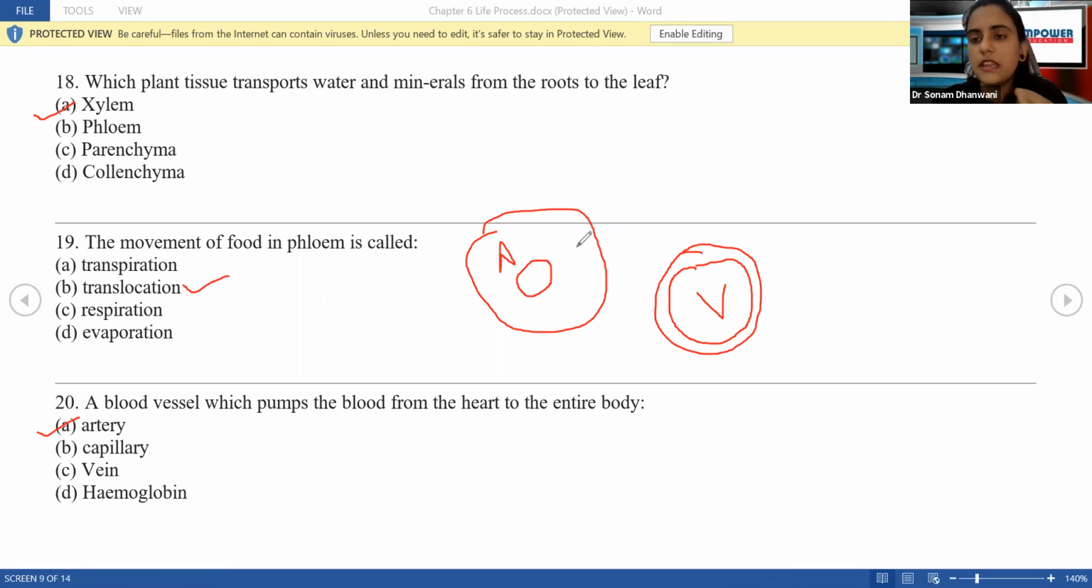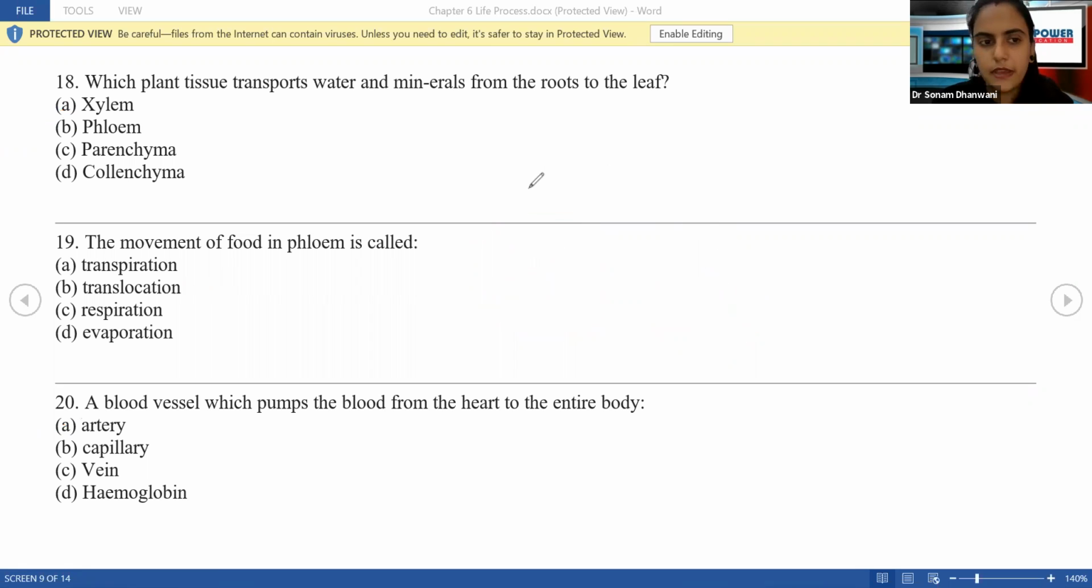Artery के walls बहुत सारे thick होते हैं, thick muscular walls होते हैं. Vein के they are thin and slender walls. ठीक है? Are we clear with this? Okay, going ahead.